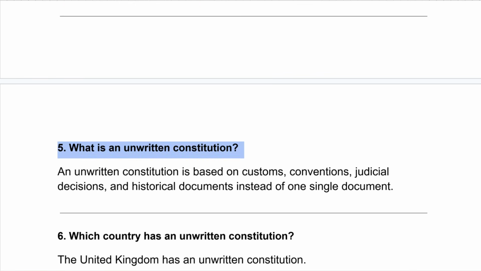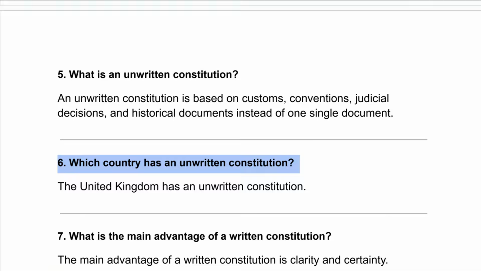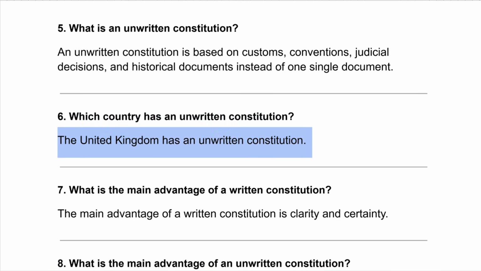What is an unwritten constitution? An unwritten constitution is based on customs, convention, judicial decisions, and historical documents instead of one single document. Which country has an unwritten constitution? The United Kingdom has an unwritten constitution.